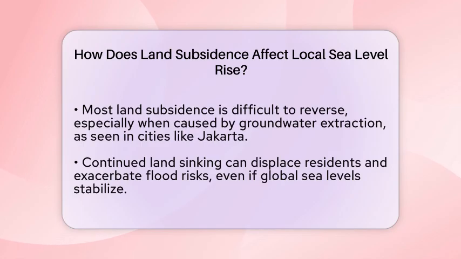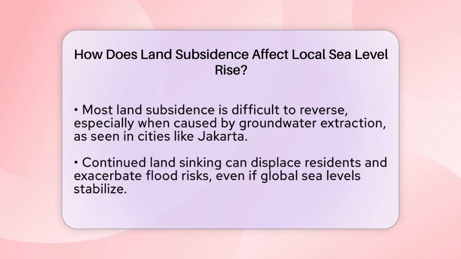For example, cities like Jakarta have sunk several meters over the past few decades, displacing thousands of residents and increasing flood risks. Even if global sea levels stabilize, local sinking can continue, making the problem worse. This creates a double challenge for vulnerable populations who already face social and economic hardships. From an environmental justice point of view, land subsidence hits marginalized communities hardest. These groups often lack the resources to move or adapt when their land is sinking.